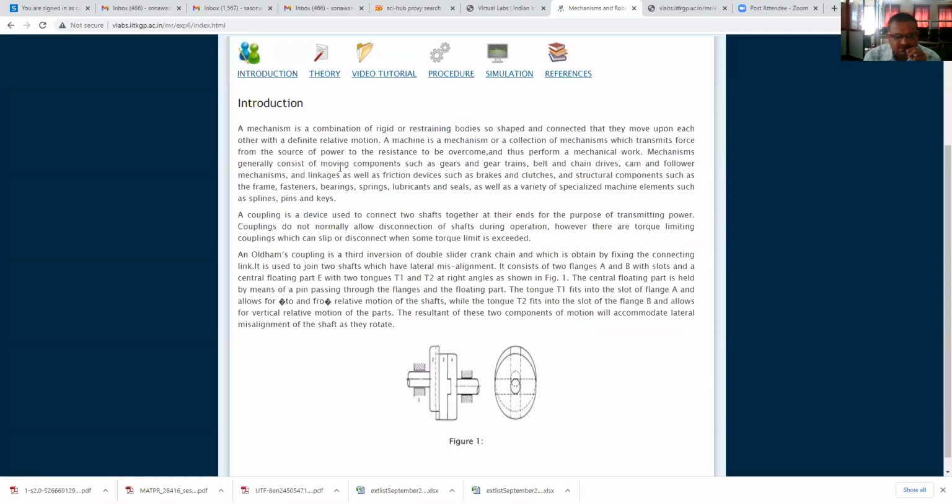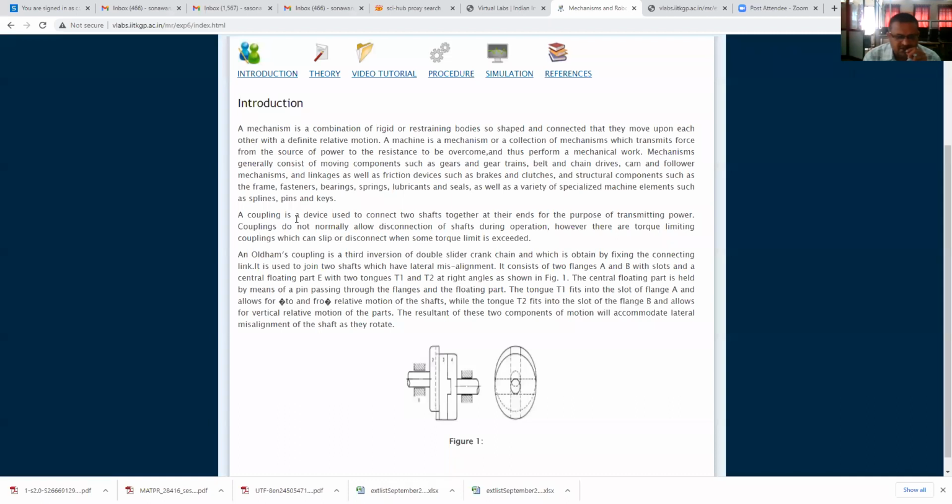Mechanisms generally consist of moving components such as gears and gear trains, belt and chain drives, cam and follower mechanisms, and linkages, as well as friction devices such as brakes and clutches, and structural components such as the frame, fasteners, bearings, springs, lubricants, and seals, as well as a variety of specialized machine elements such as splines, pins, and keys.